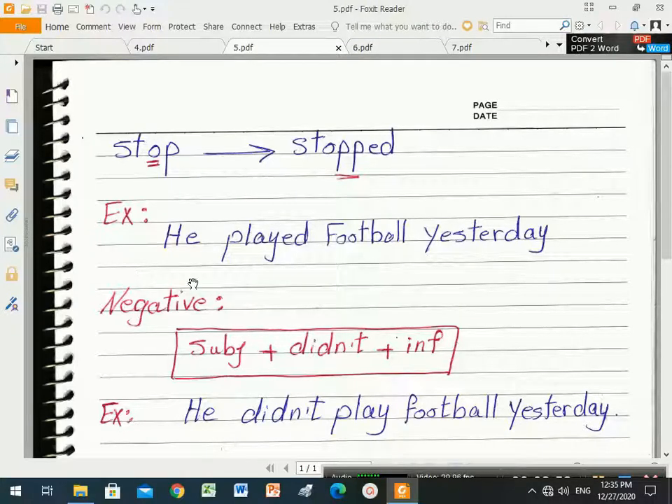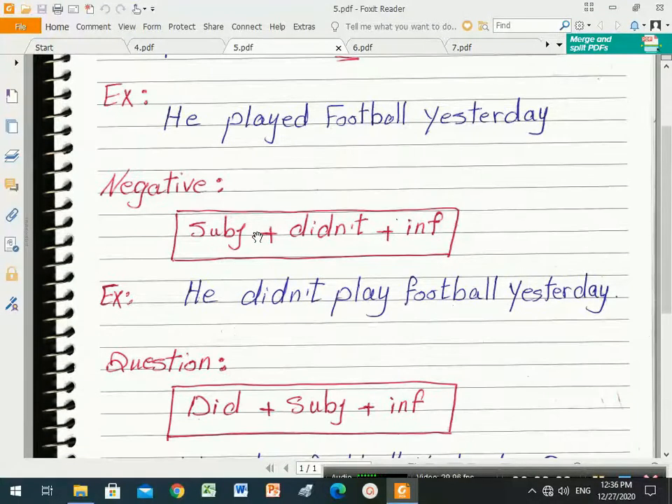For example, he played football yesterday. And for the negative of this sentence we add didn't after the subject. This sentence becomes: he didn't play football yesterday. After didn't we put the verb in the infinitive. Played becomes play, this is the basic form of the verb.